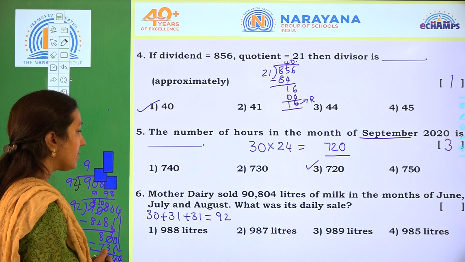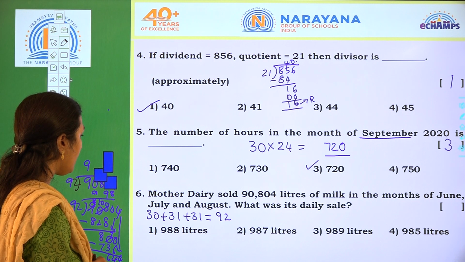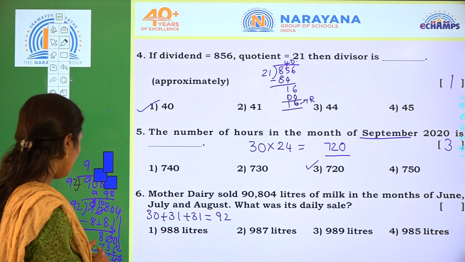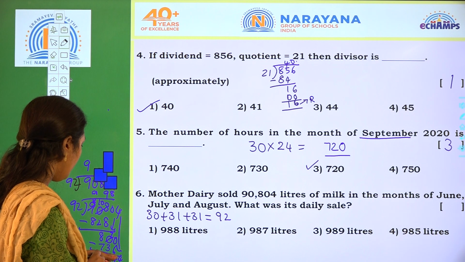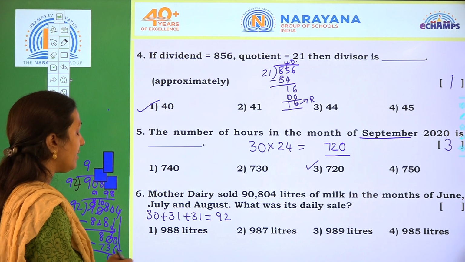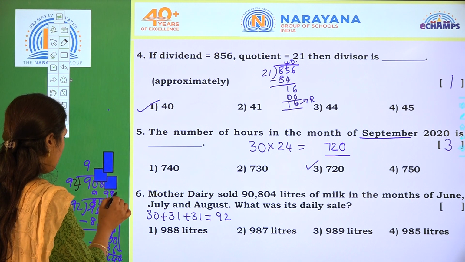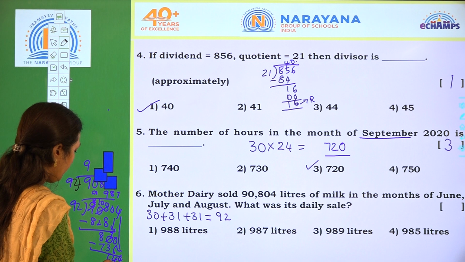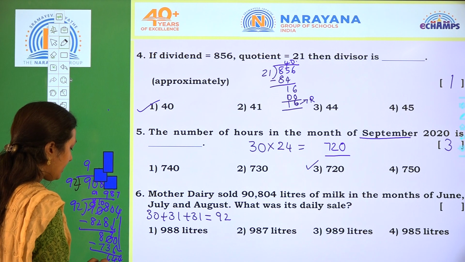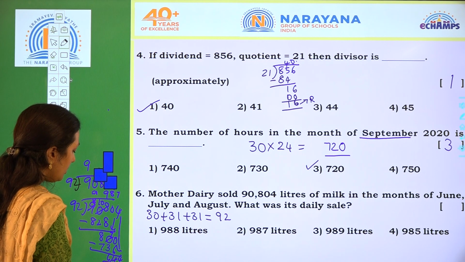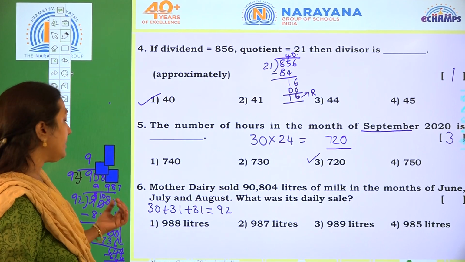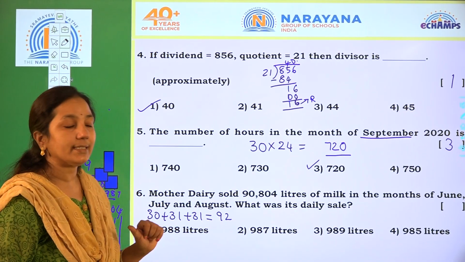Can we take 8 times or 7 times? 7 times: 7 2s are 14, 1. 7 9s are 63 plus 1 is 64. So how many liters each day, children? 987 liters. 90,804 divided by 92 gives 987 liters.